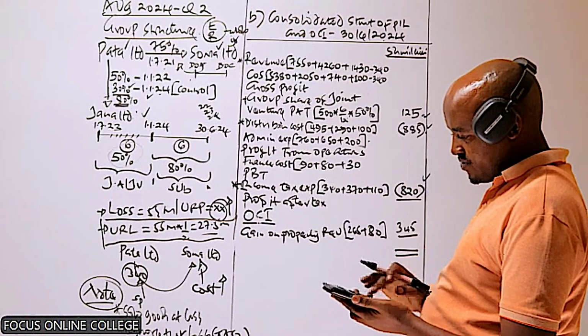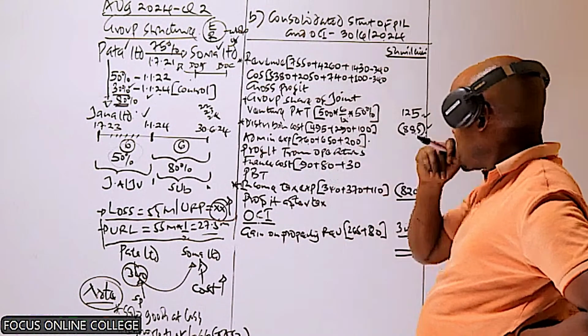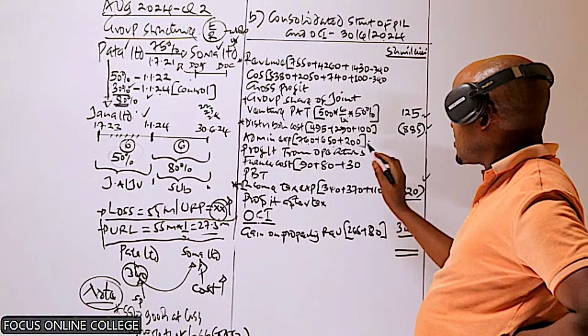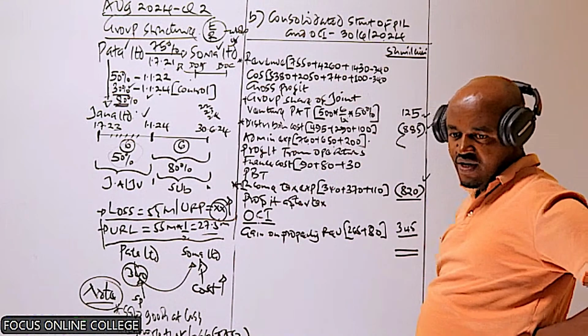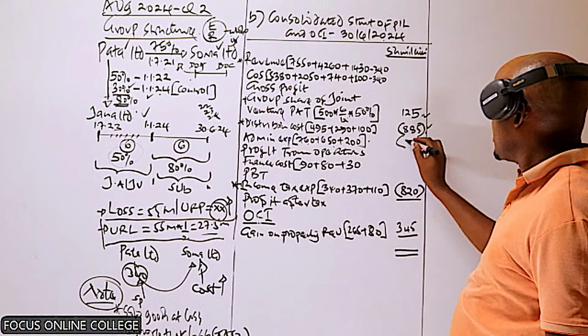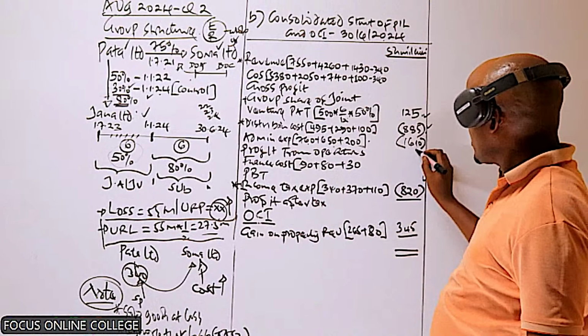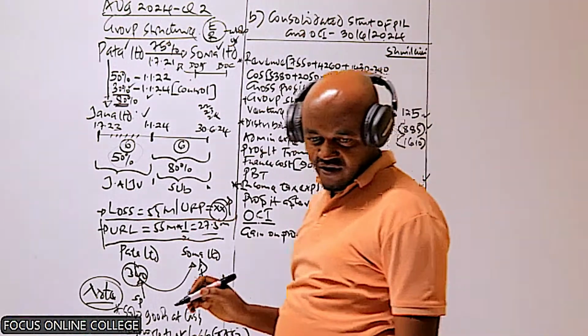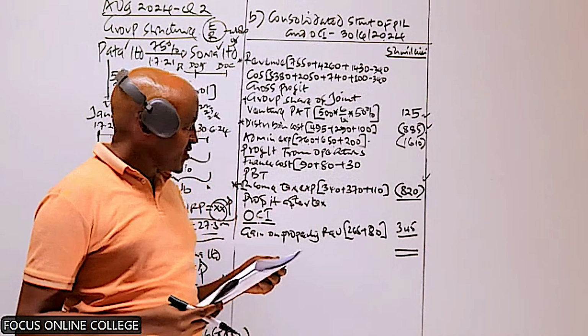The final value will be 760 plus 650 plus 600 plus 200 plus 200. That will give us 1610. Make sure you record it there as a negative, because that one is an expense.